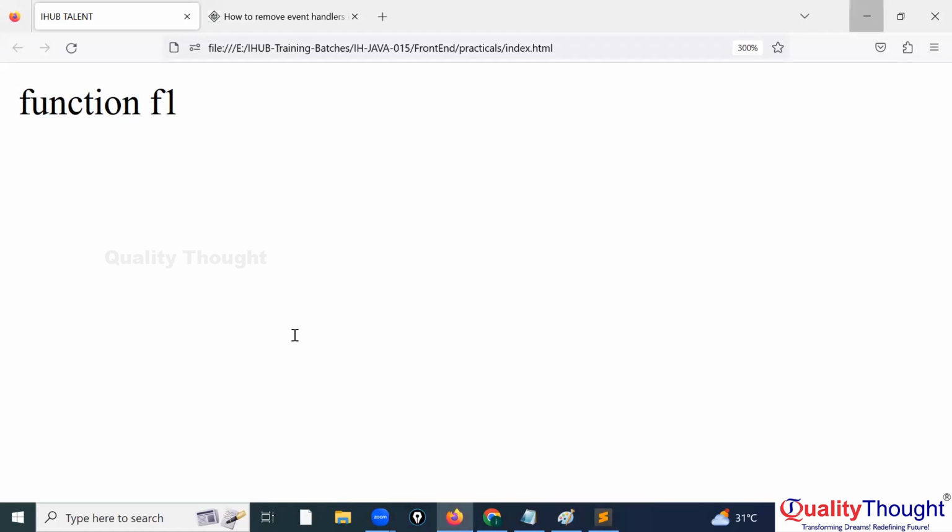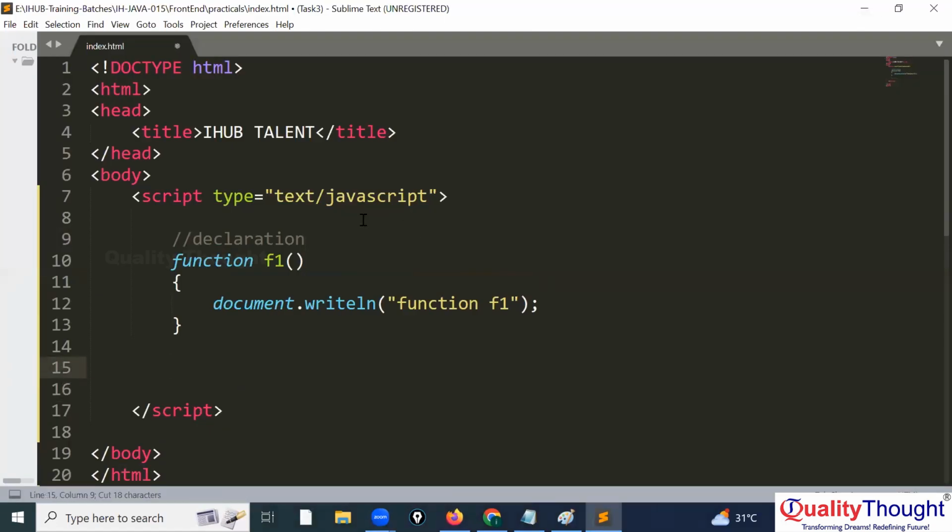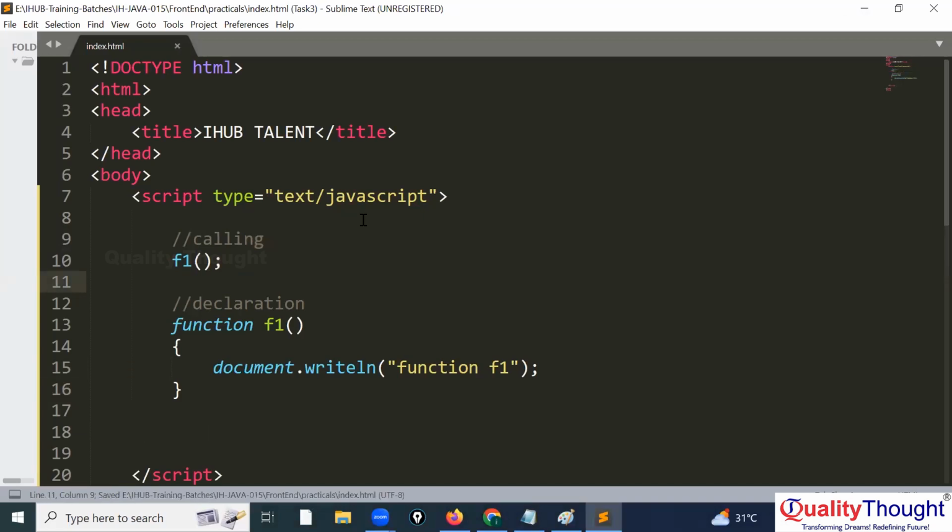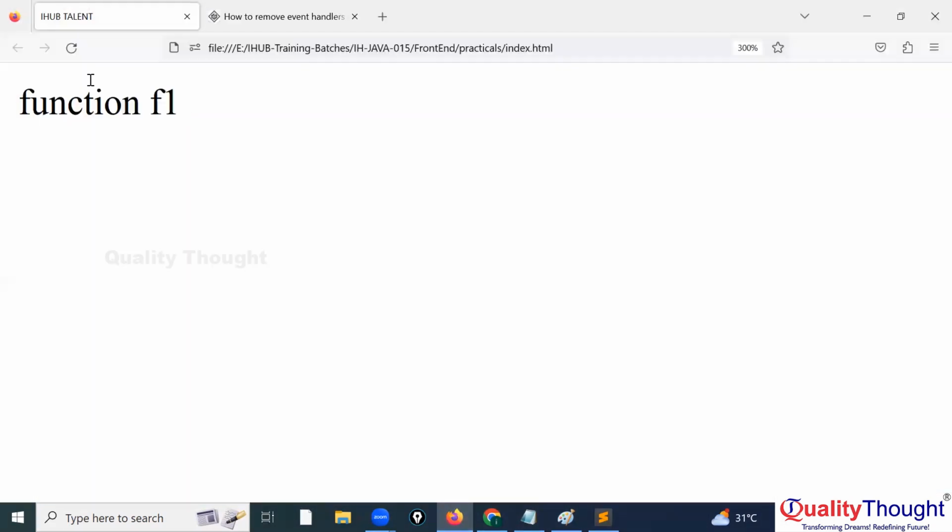I will do the reverse. First calling, then declaration. Now tell me what's the output? Function F1 only. See this? Refresh. What's the output? Why? Declarations always go to the top. So don't ask me, sir, shall I do the declaration in the beginning only? You do wherever you want. But see the speciality of JavaScript: your declaration will go automatically to the top. This is known as JavaScript hoisting. Understood my point now?